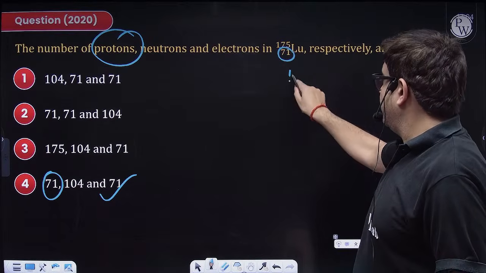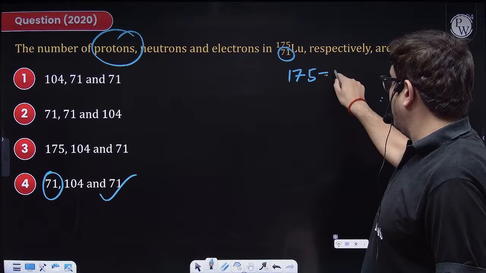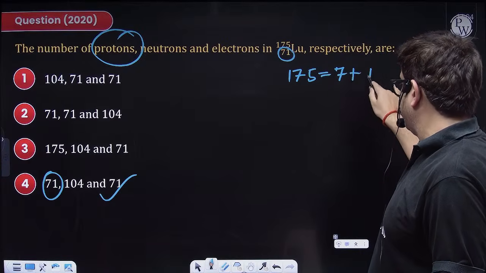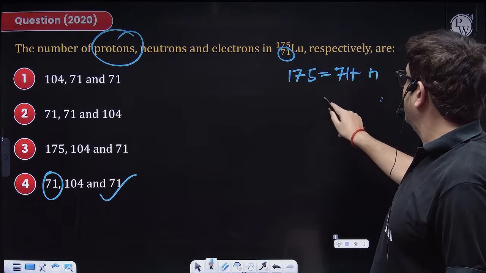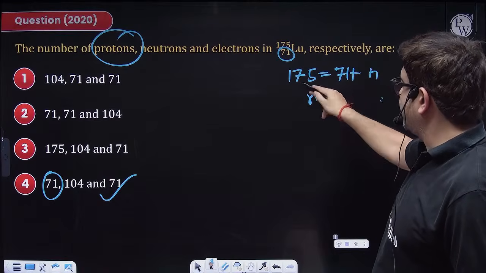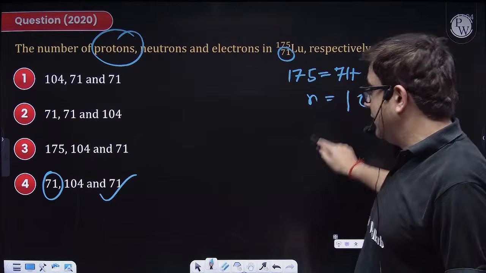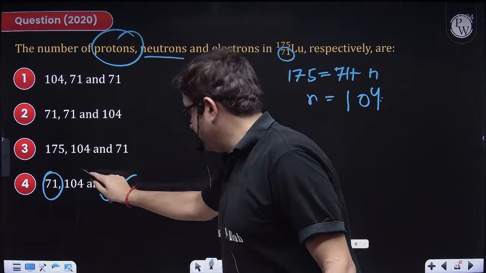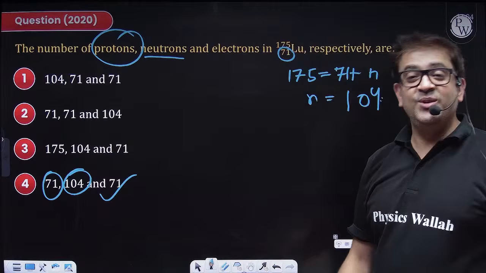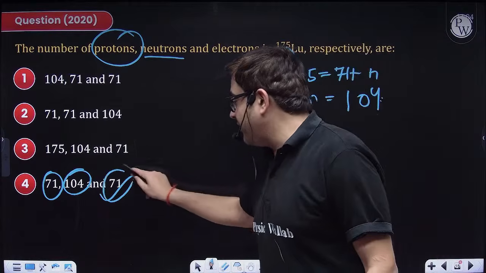This is the mass number. Mass number is the number of protons, which is 71, plus the number of neutrons, which is n. So the number of neutrons will be 175 minus 71, which is 104. And because it's a neutral species, it will have the same number of electrons.